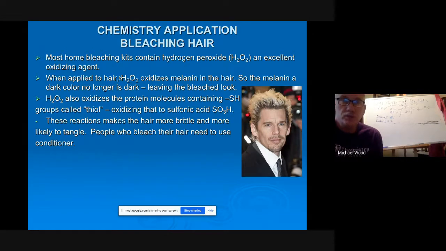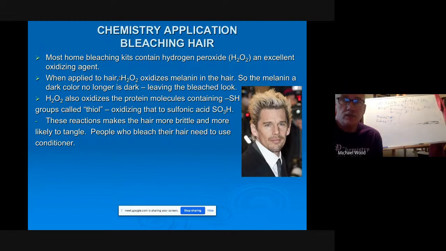Most home bleaching kits contain hydrogen peroxide, an excellent oxidizing agent. When applied to hair, hydrogen peroxide, H2O2, and there's an example of where oxygen is a peroxide, so oxygen's oxidation number would be -1, oxidizes melanin in the hair.